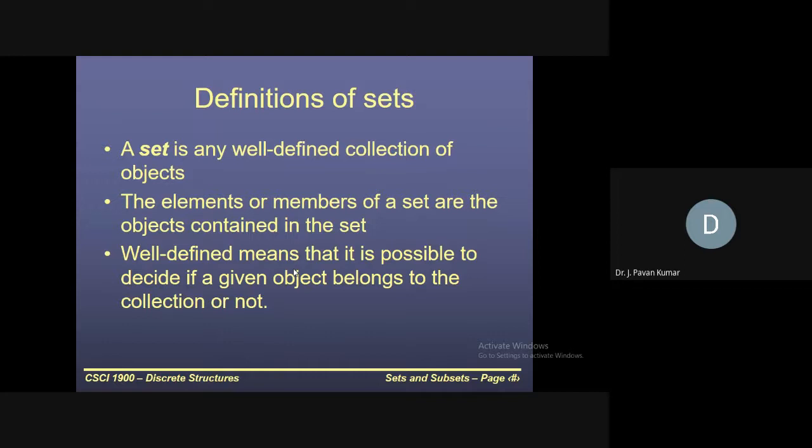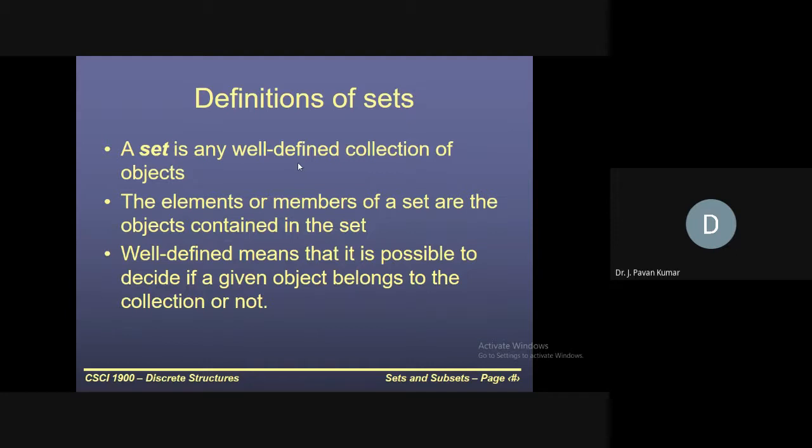First of all, what is the definition of a set? We can define it in one way: a set is any well-defined collection of objects. Objects are elements, we can say. So what is meant by well defined? Well defined means that whether a particular element is present in that set or not, we are able to say deterministically. That property we call well defined.